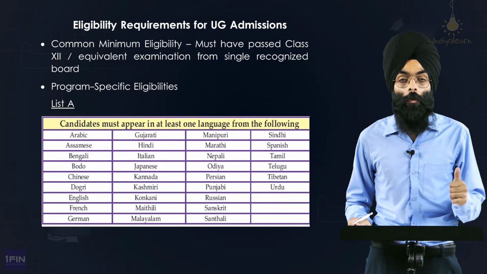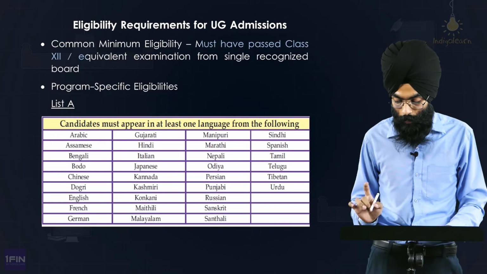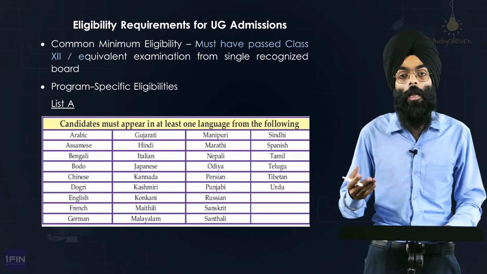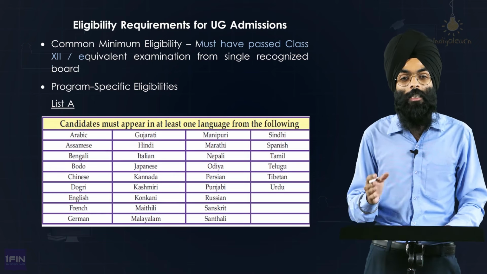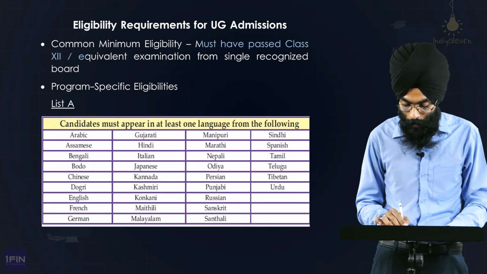First, the common minimum eligibility is that you must have passed class 12 from a single recognized board. So in case the results haven't come at the time when you are writing CUET, you must have passed it before you join the course. And then there are program-specific eligibilities.